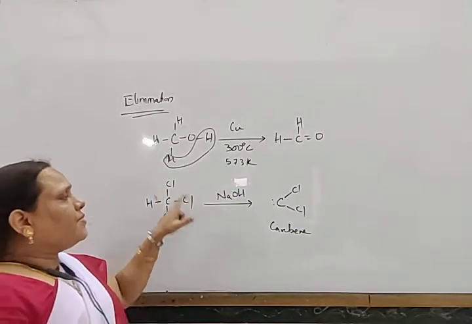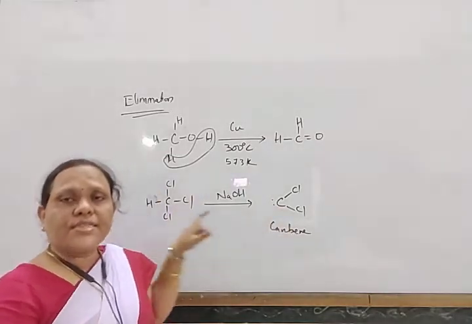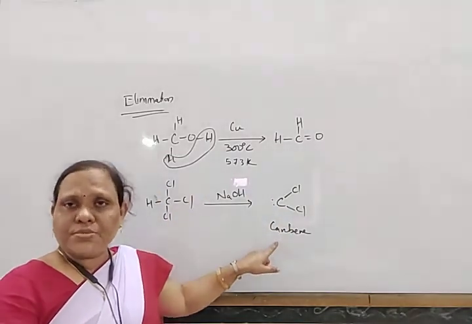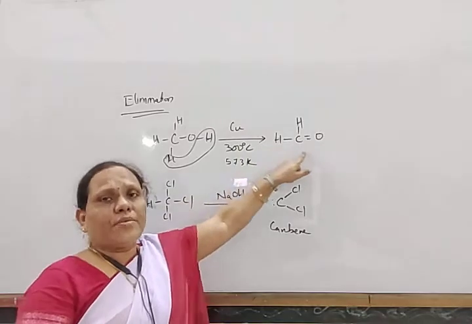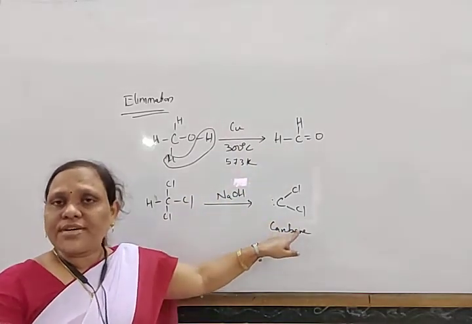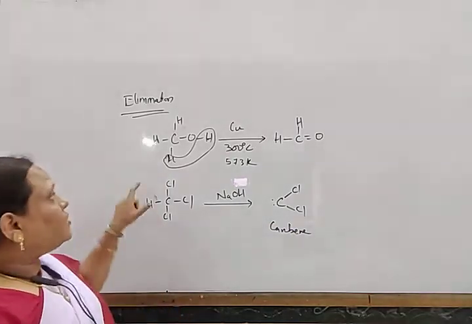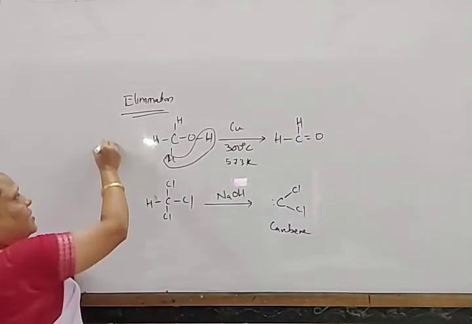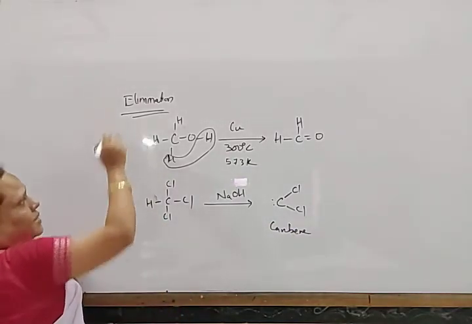So this is called alpha elimination. From the same carbon atom, the groups are removed. Either a new bond is formed, or a reaction intermediate with a pair of electrons is formed, that is known as carbene. This is known as alpha elimination.